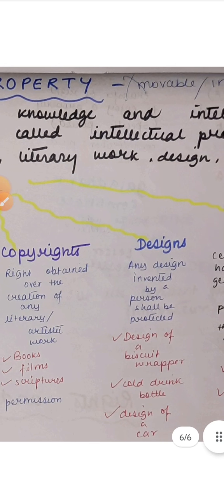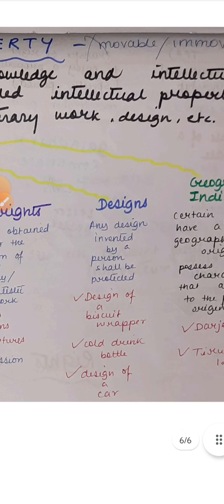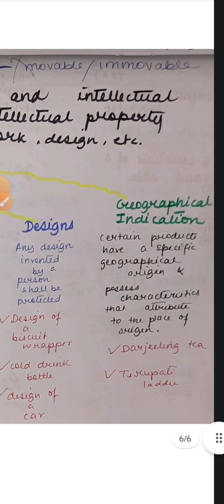Next, we have designs. Any design invented by a person shall be protected by designs. For instance, design of a biscuit wrapper, we have Bisque Farm, or suppose kids eat Oreo or other such biscuits. Those have their own designs. We can't simply copy the design and make our own product. We have to make our own things. We can't copy them. Or a cold drink bottle like Coca-Cola bottle, they have their specific designs. Design of a car, for instance.